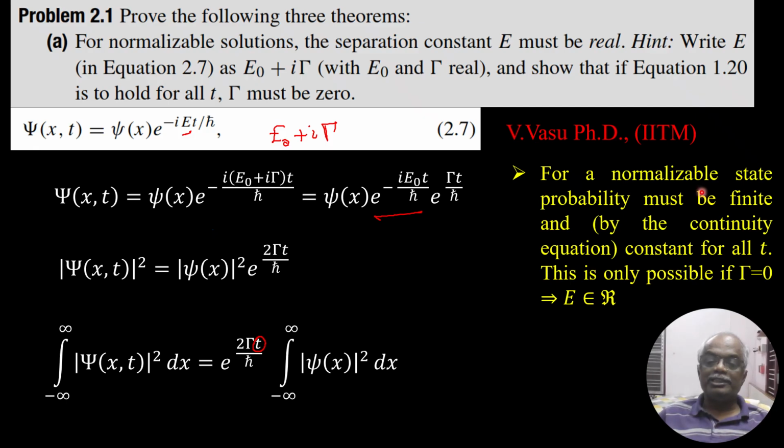For a normalizable state, the probability must be finite, and by the continuity equation it is constant for all t. This is possible only, as I said, if gamma is equal to 0, and E is just the real part of it. Then we will move on to the next theorem.